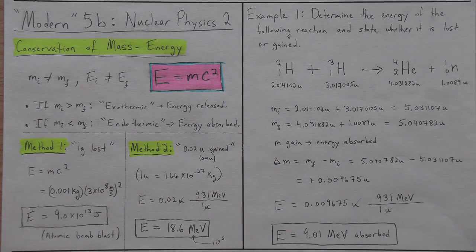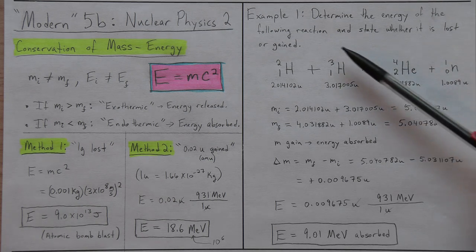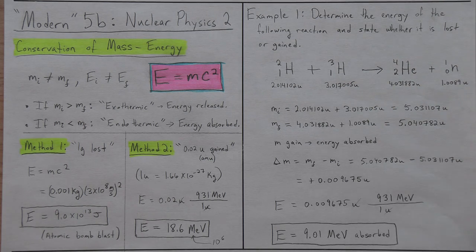Let's take a look at another example. Okay, this is a little bit more involved. So the question is asking, determine the energy of the following reaction and state whether it is lost or gained. This is what we call a fusion reaction. Okay, so we got two hydrogens coming together to form a helium and a neutron left over.